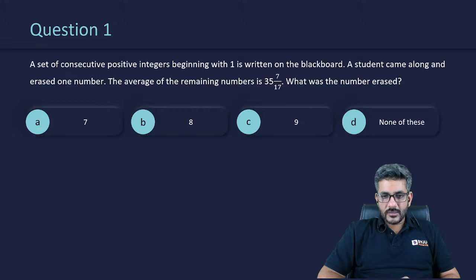So education world got the answer as A. Aditya Sharma got the answer as A. Varun Ranganathan got the answer as A. Okay. So we have got three answers till now. All three are saying A. Mohit Upadhyay also got A. Okay. Maitre Dhawan also got A. Anuja got A. Okay.